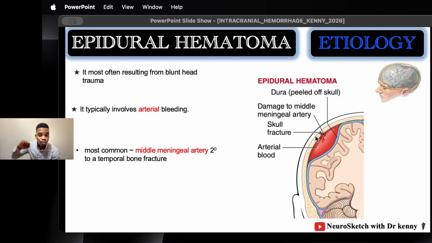Okay, this is what I was saying. You will receive a blow around this region. That blow results in laceration, fracture of the bones. The bones will lacerate the arteries, the branches of the middle meningeal artery, and they're going to bleed. Because they will start to collect the blood between the inner table of the skull and the dura mater, they result in epidural hematoma.